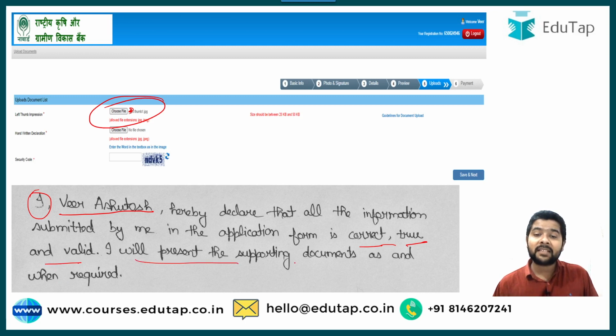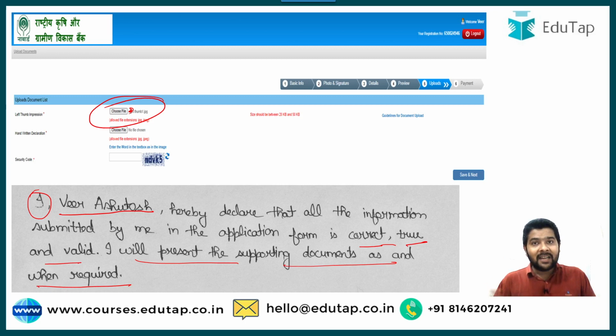I will present the supporting documents as and when required. So this is the format of the handwritten declaration. It has to be in black, and these are the exact words except the name which you need to write down, and it has to be in free writing. No capital letter is allowed.